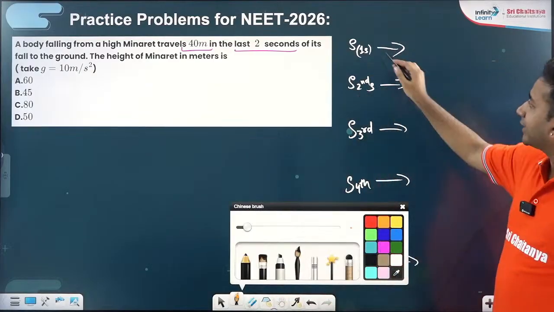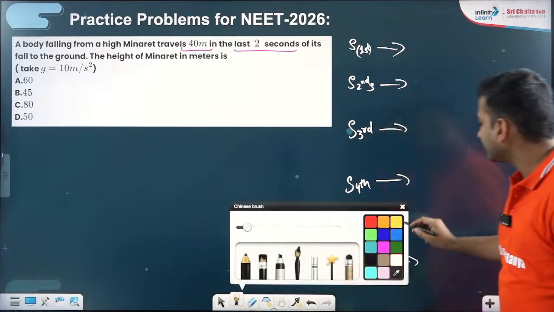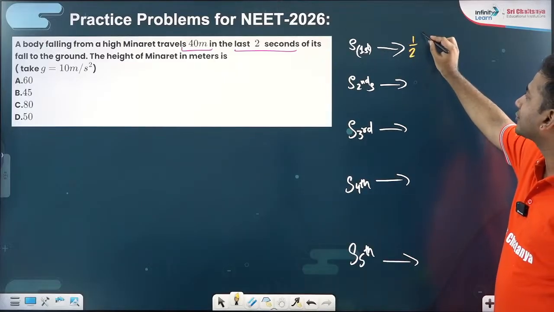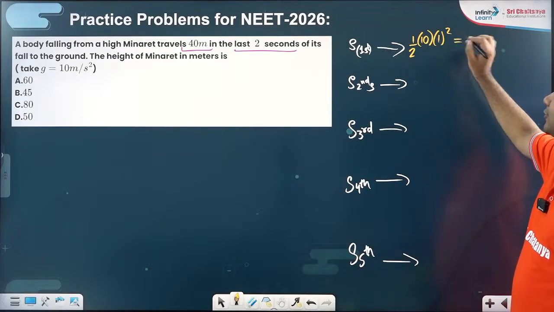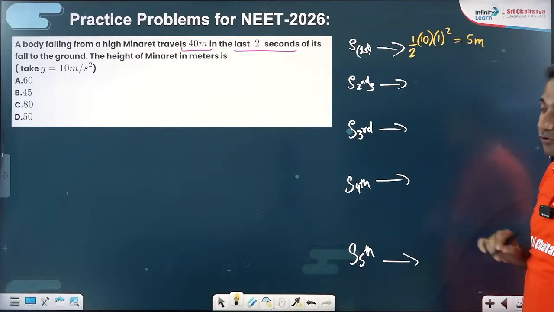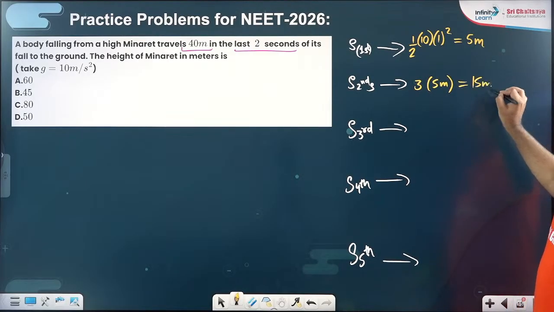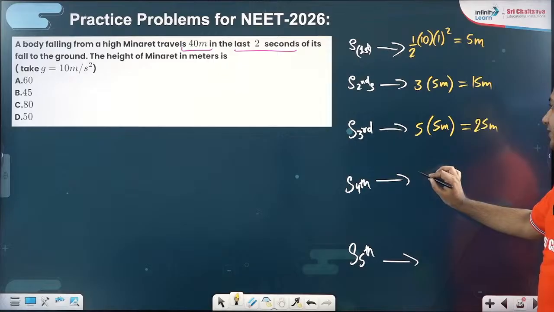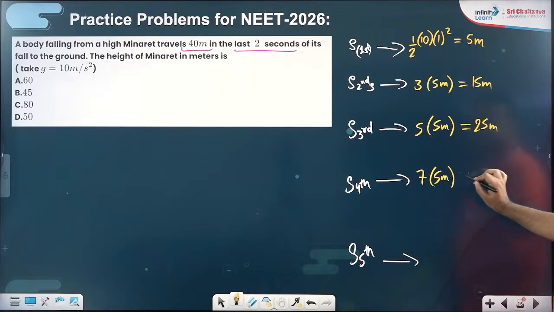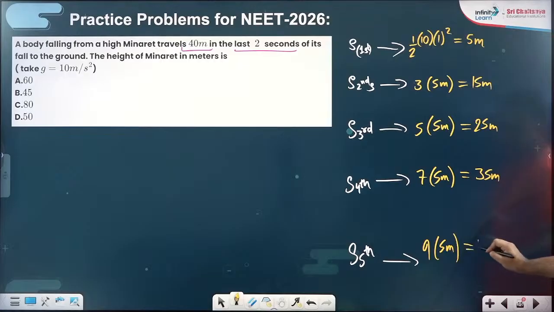So basically, what is the displacement covered in the first second? By the formula it is half gt squared. So half into 10 into 1 squared, that is equal to how much? 5 meters. The next will be 3 into 5 meters, so that is 15 meters. The next will be 5 into 5 meters, that is 25 meters. The next is 7 into 5 meters, that is 35 meters. The next is 9 into 5 meters, that is 45 meters.